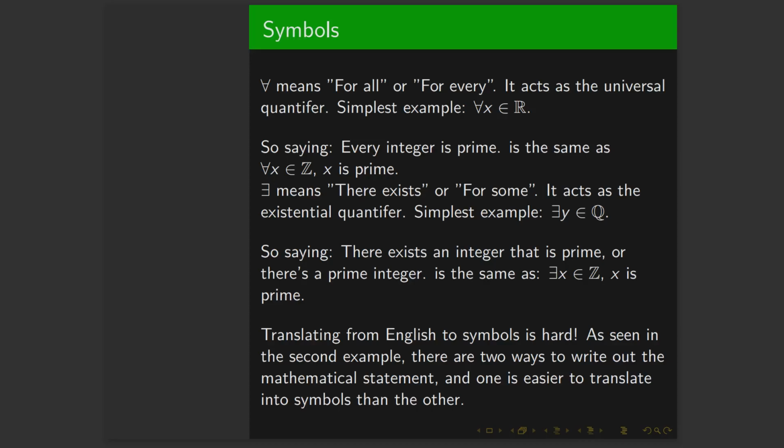Let's look at another thing, turning a mathematical statement from pure English into including some symbols. If you say there exists an integer that is prime, or there's a prime integer, this is the same as saying there exists an element in the integers, or there exists an x that is an integer, so that x is prime. And one difficult thing here is translating from English to symbols. This is actually a little bit hard. As you can see in the second example, there are two ways to write out the mathematical statement in English, but one is easier to translate into symbols than the other one is. And if you don't see that, that's perfectly fine. But in my opinion, I think there is one. I'm not going to tell you which one though.